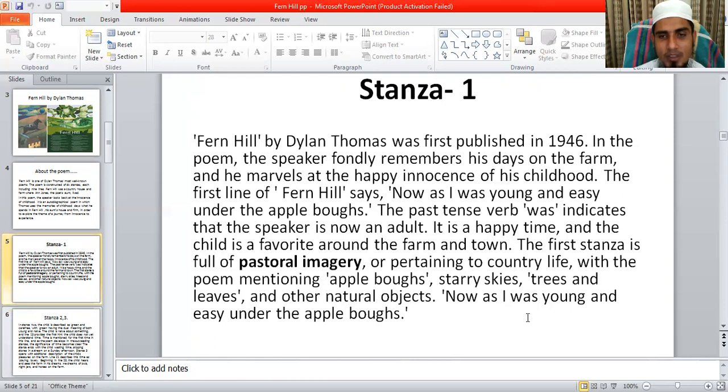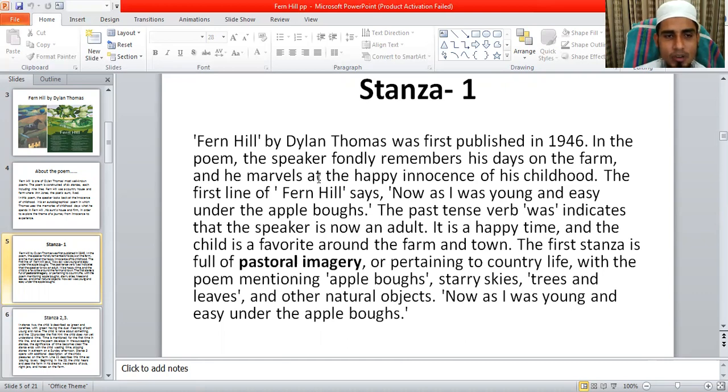In this way, in the first line, he starts the first stanza: "Now as I was young and easy under the apple boughs." In the first stanza, he gives a setting of the poem, and the poem is set in a rural area, in a village area. He uses pastoral imagery in this poem to explain how he spent his childhood at Fern Hill, a farm of his aunt.